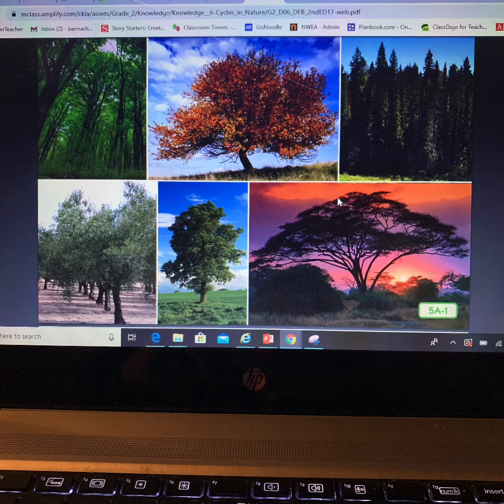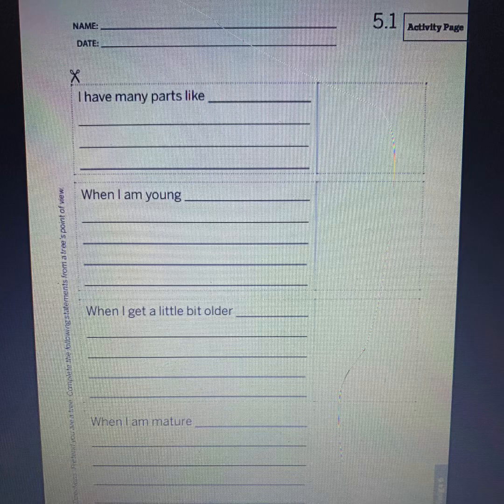Here are some pictures of mature trees. So what can you say about these? How can you describe them? What do they look like? What do they feel like? Right? What do they do? So now go ahead and finish those questions or those statements. 5.1, page 203. Take a picture and send it to me on Class Dojo. Can't wait to see.